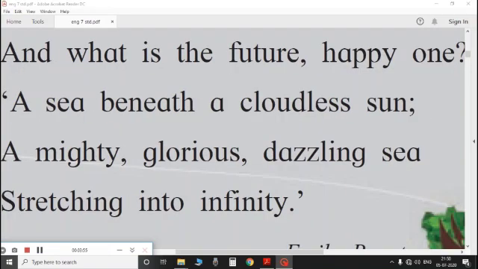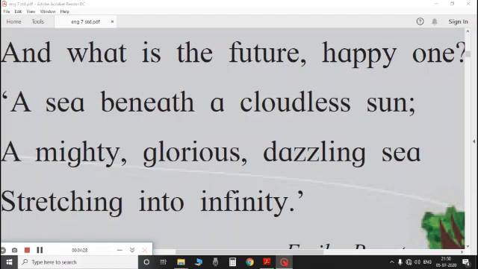See the last stanza. And what is the future, happy one? A sea beneath a cloudless sun, a mighty, glorious, dazzling sea stretching into infinity. The new words in this para are glorious, an adjective which means marvelous. Dazzling, again an adjective which means extremely bright. Stretching is a verb which means to be made longer. And infinity is a noun which means endless, never ending.